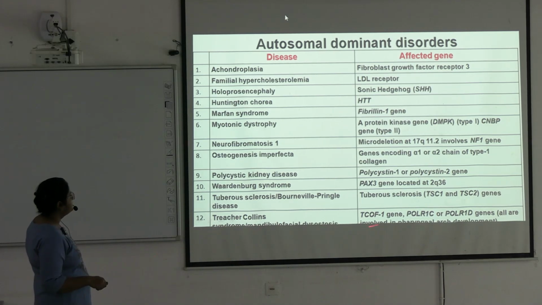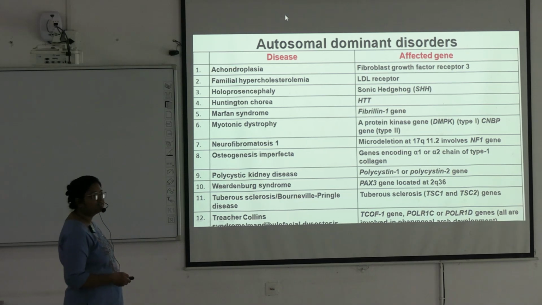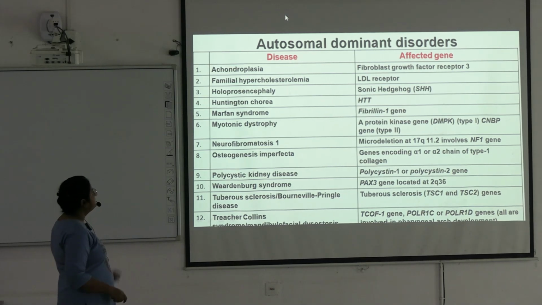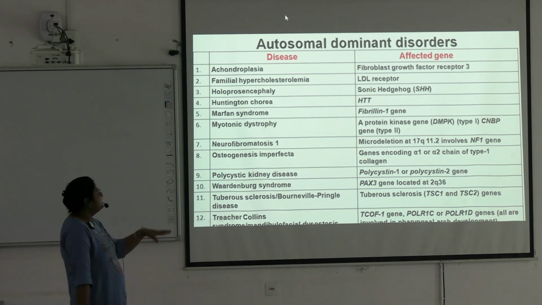Treacher-Collins syndrome, TCOF1 gene, POLR1C or POLR1D genes. These are affected in different autosomal dominant inheritance. For this, you just remember the name of the disease. Name of genes is not possible sometimes to remember. These are important for your MCQ.